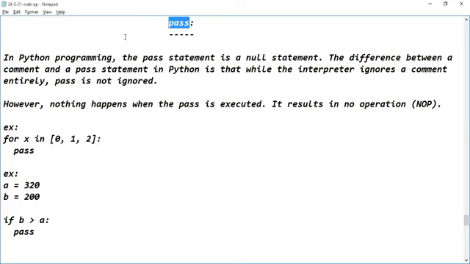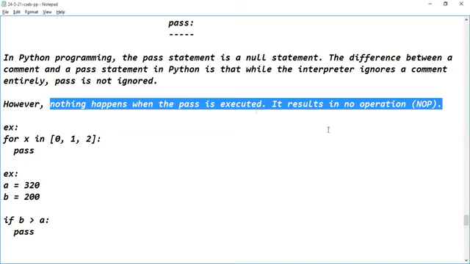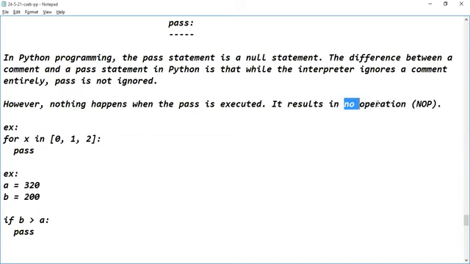So what's the use of this particular pass? When you write the pass statement as part of the logic, what happens internally? It does nothing. Nothing happens when pass is executed. It results in no operation.